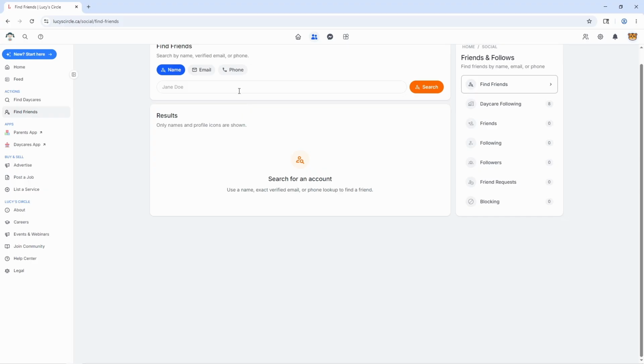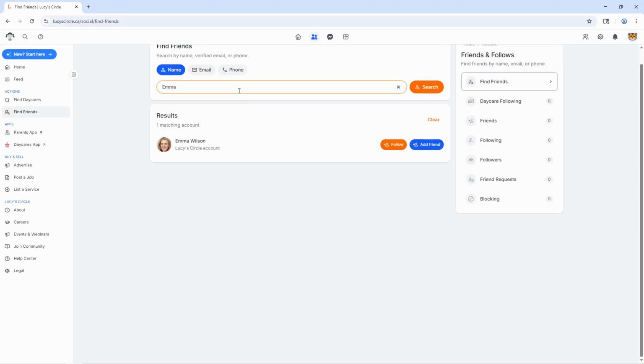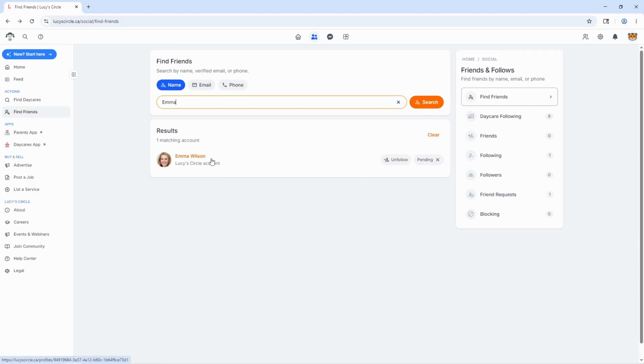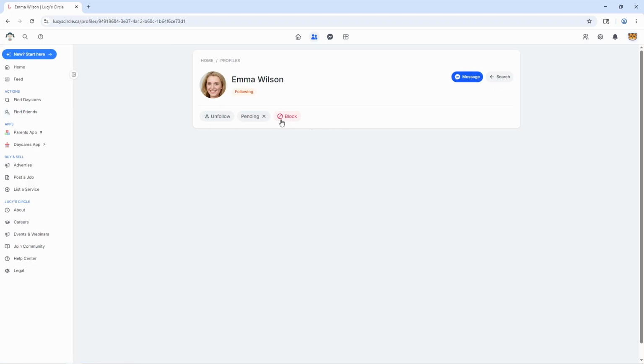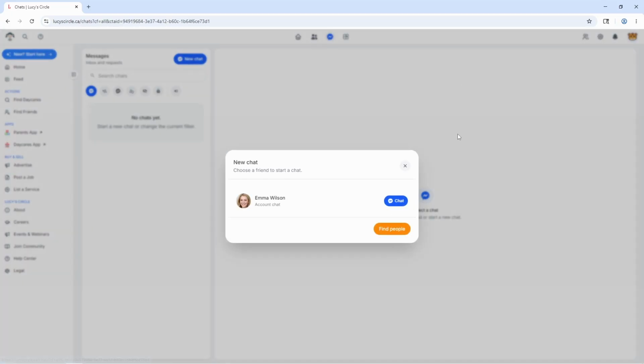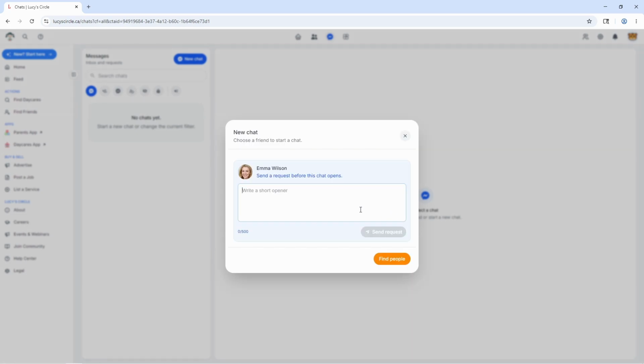So I'm going to be searching for a friend that I have named Emma. You can see I found Emma Wilson's profile, and I can follow Emma, and I can also send her a friend request. Emma will have a small profile, so I can click on this, and I can see her profile. And then I can also send her a message. So I can click here, which takes me directly into the chats, and I can write her a message request.